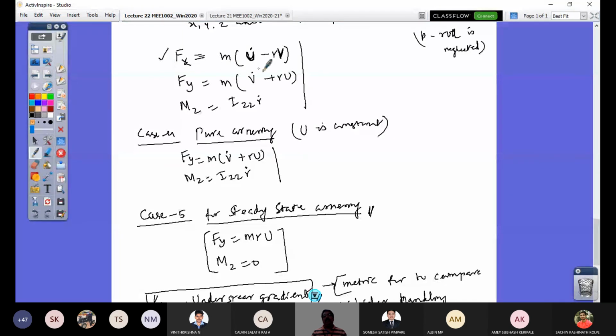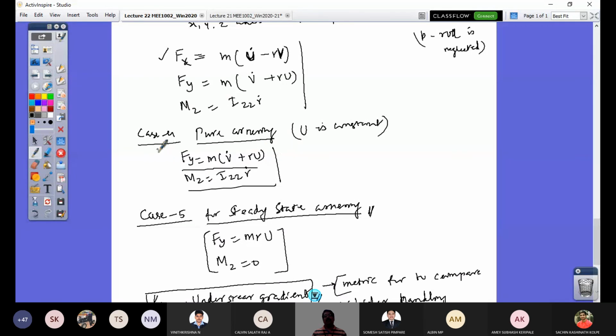Otherwise, it is not necessary to consider that equation, and you can consider only the pure cornering state, wherein you require 2 governing equations, Fy and Mz. So this is sufficient.